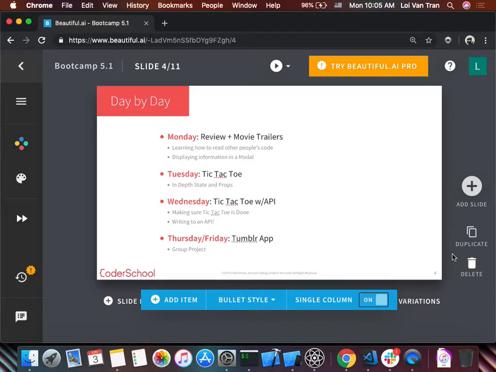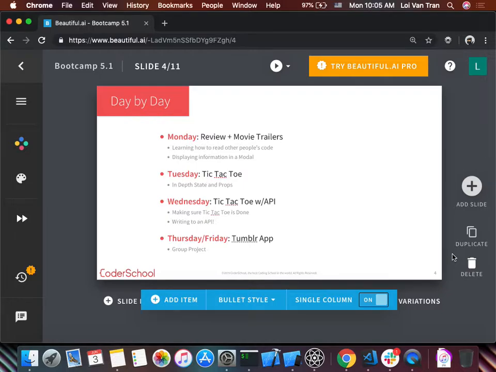Okay, so this week specifically, today we're gonna be reviewing our IMDB clone, and we're gonna add movie trailers. Who here did movie trailers? Okay, we only got Qua. Tomorrow we're gonna be working with tic-tac-toe. This one is a very simple application. Well, it's actually a little tricky if we want to do it correctly.